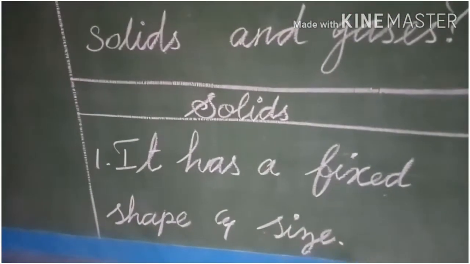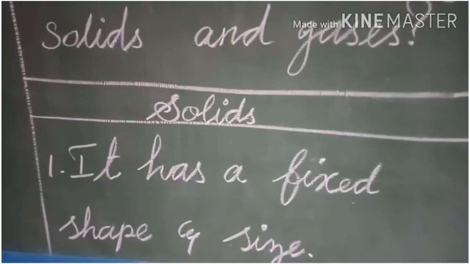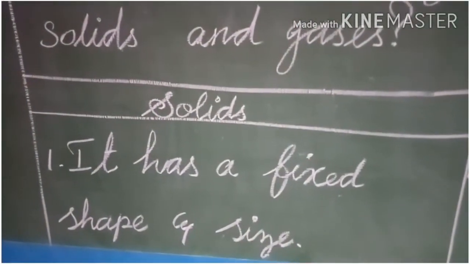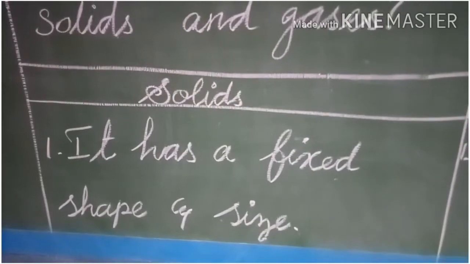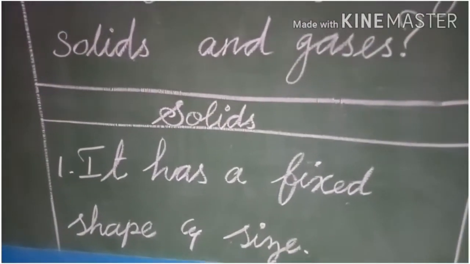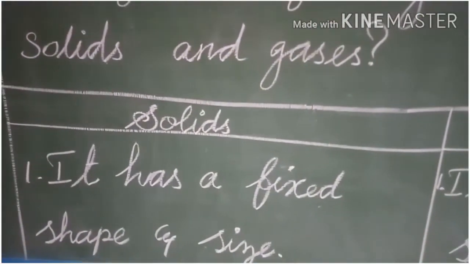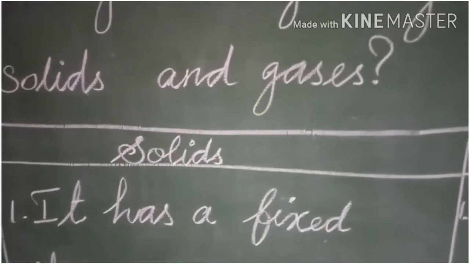Solids, S-O-L-I-D-S. Solids have fixed shape and size, right? Can solids change in shape?